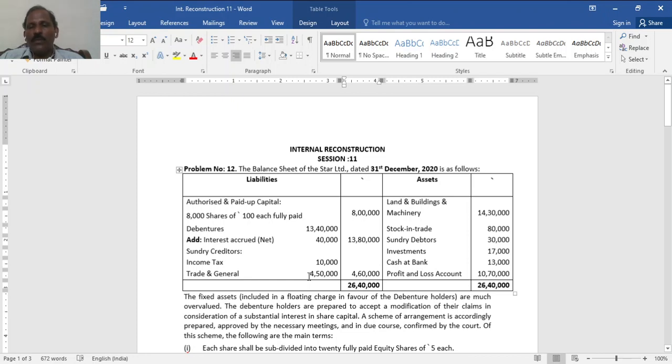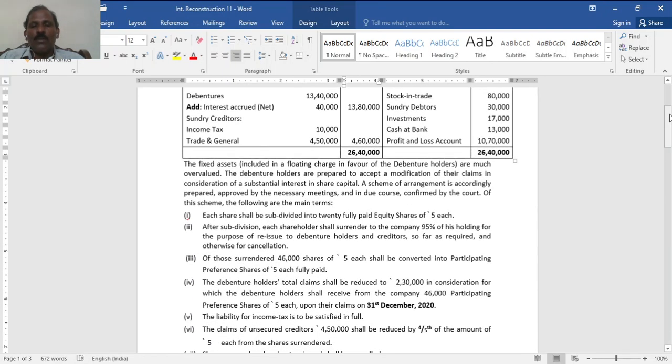Land and building and machinery 10 lakh 30,000. Stock in trade 80,000. Debtors 30,000. Investment 17,000. Cash at bank 13,000. Profit and loss account 10 lakh 70,000. The total of the given balance sheet is 26 lakh 40,000. Now the other information.